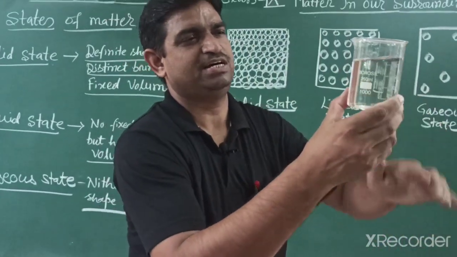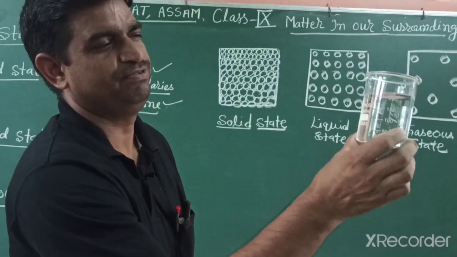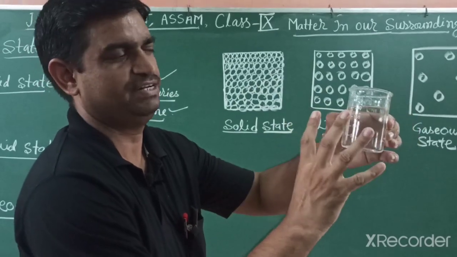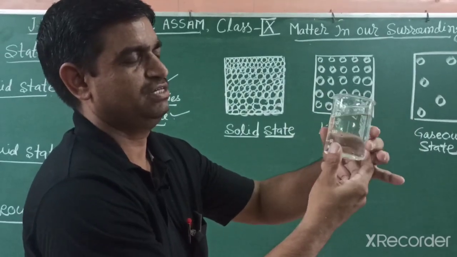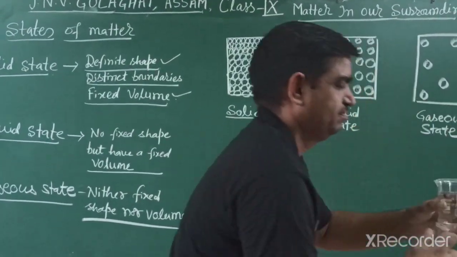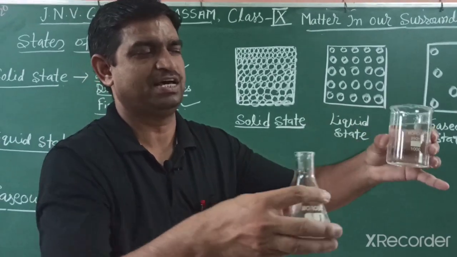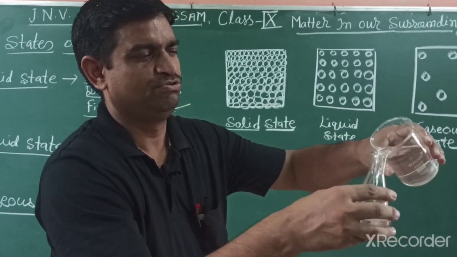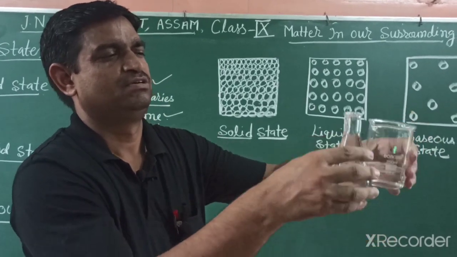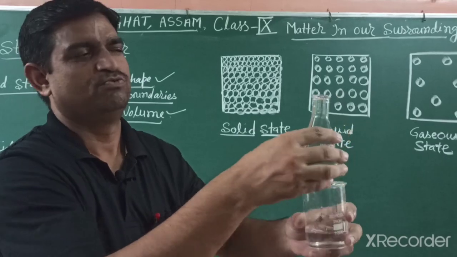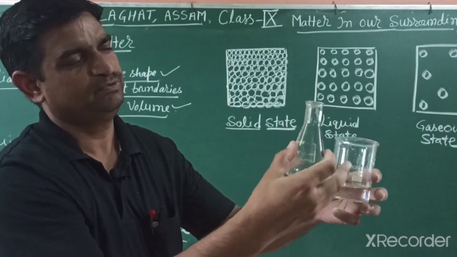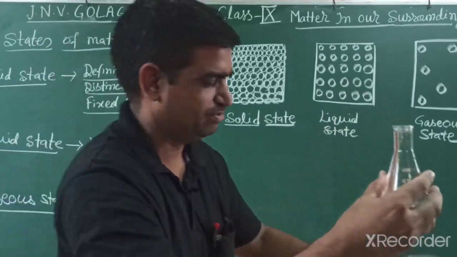When we fill 200 ml of water in this beaker, there is a definite volume but not a definite shape, because the shape cannot remain constant. If you pour this water into a conical flask, it takes the conical flask shape, but the volume remains the same. Volume is not changed, its shape changes. The beaker has a different shape, the conical flask has a different shape.